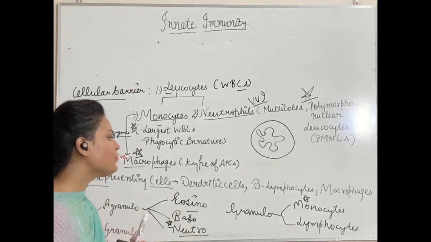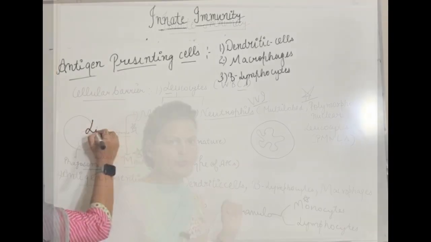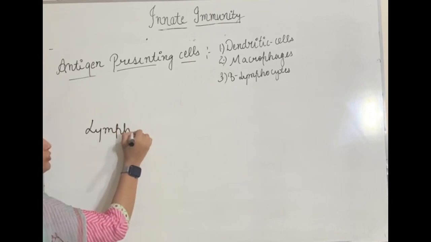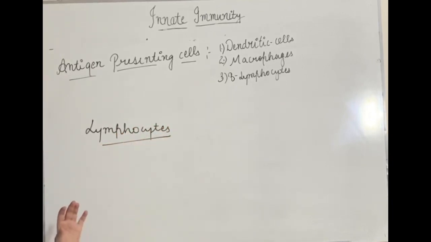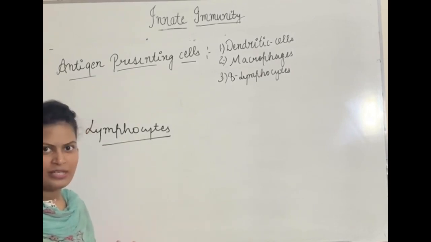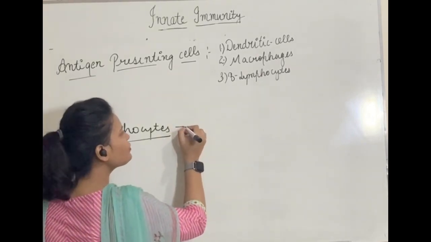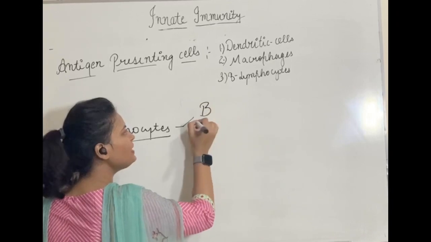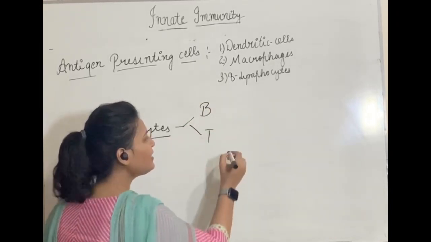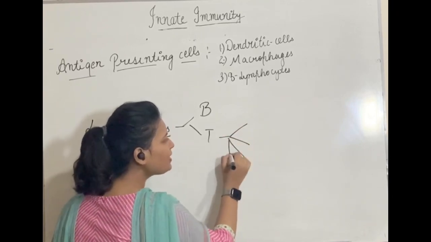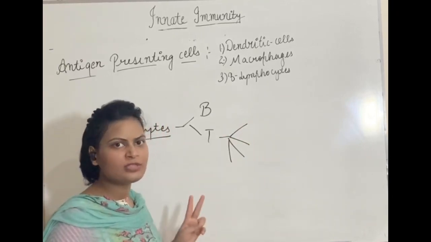So first of all we will learn about these lymphocytes. They are basically of two types. Lymphocytes, you know that they are a type of agranulocyte leukocytes. Okay, so these lymphocytes are of two types: B lymphocytes and T lymphocytes. These T lymphocytes are actually further of four types, but we will talk about two types here only.